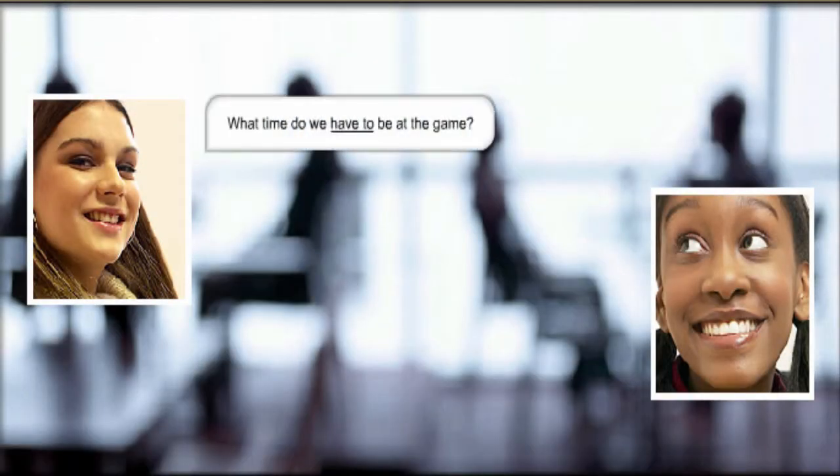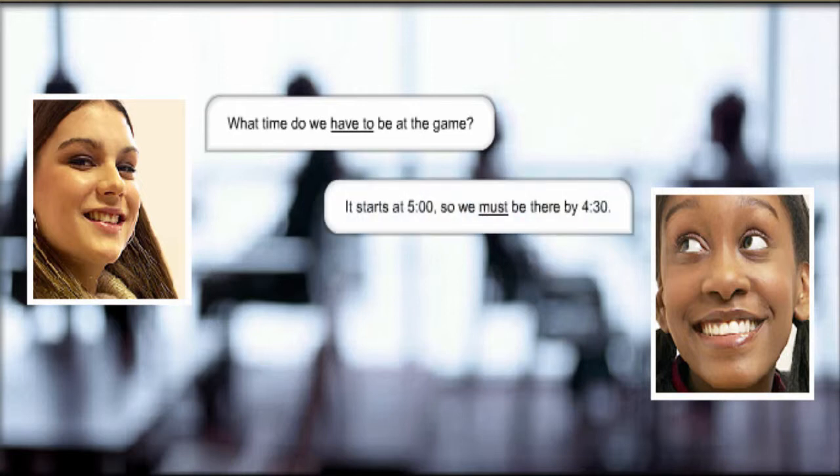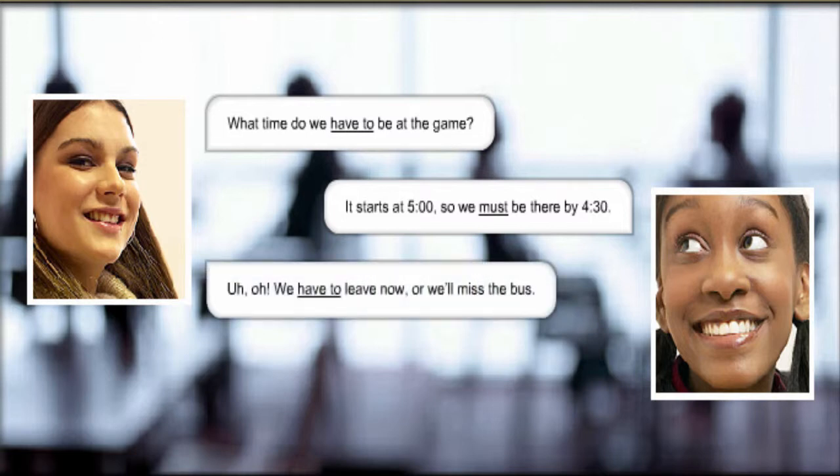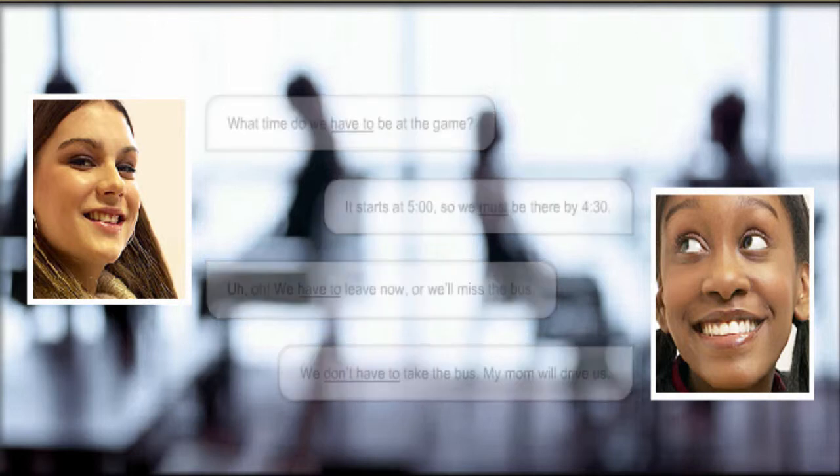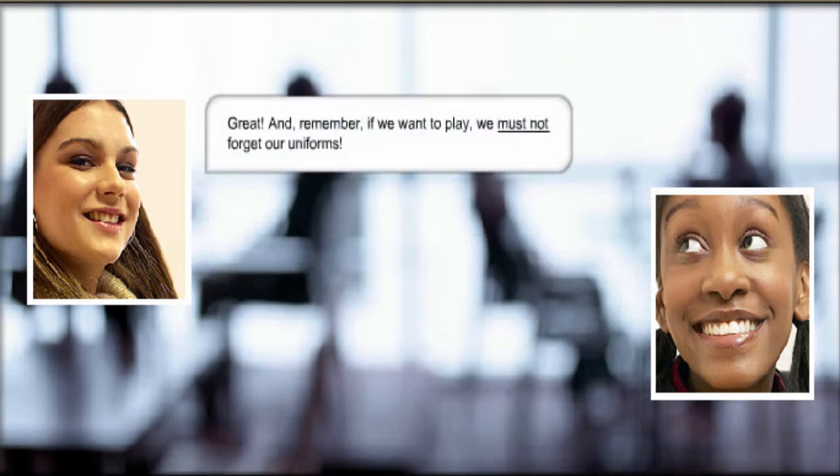What time do we have to be at the game? It starts at 5, so we must be there by 4:30. Uh-oh, we have to leave now, or we'll miss the bus. We don't have to take the bus. My mom will drive us. Great. And remember, if we want to play, we must not forget our uniforms.